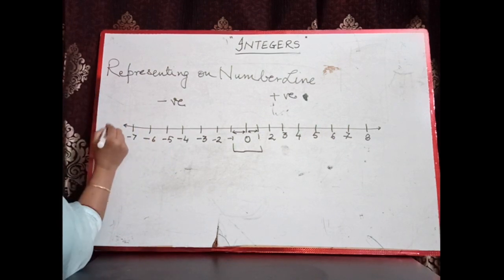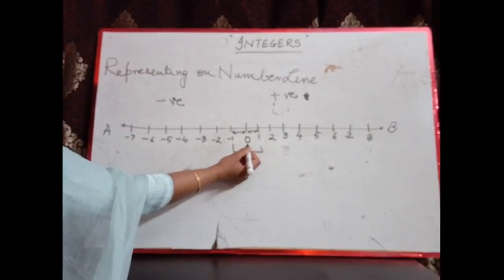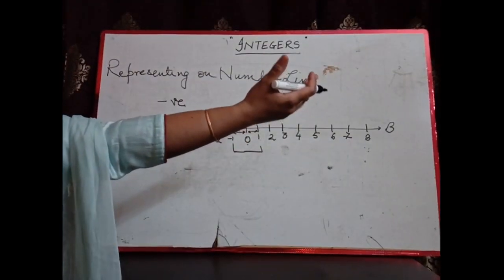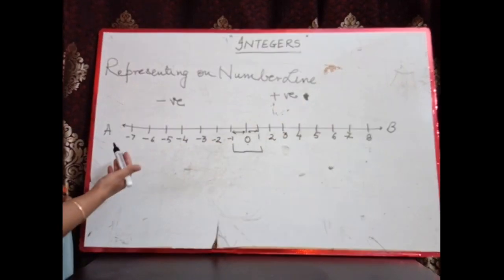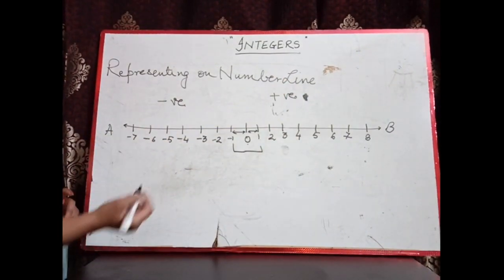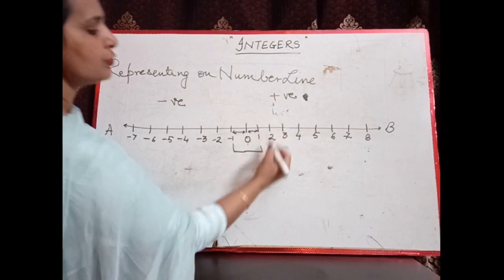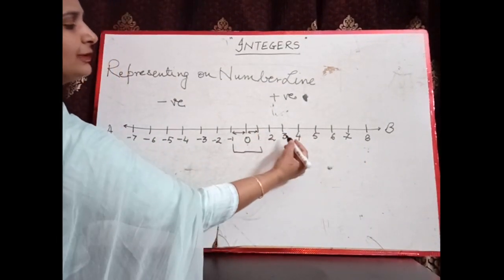Let's name this number line. The name of this number line is AB. 0 is the center of this number line. Right hand side is for positive integers and left hand side is for negative integers. One thing: as we go on this side, the right hand side, the values are increasing.